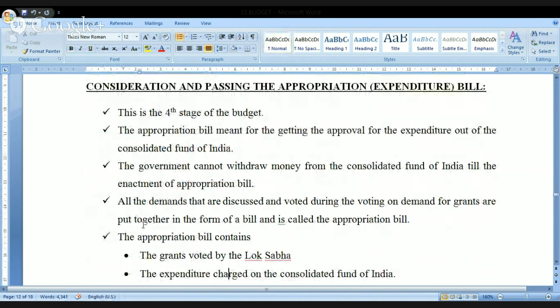Already we have seen 1, 2, 3: the presentation of the budget, general discussion, followed by voting on demand for grants. So now we are talking about the consideration and passing of the appropriation bill, that is the expenditure bill. So let me tell you a few points here.